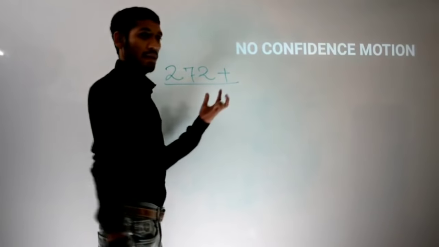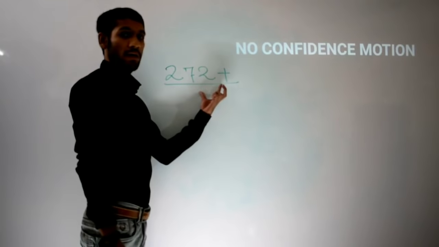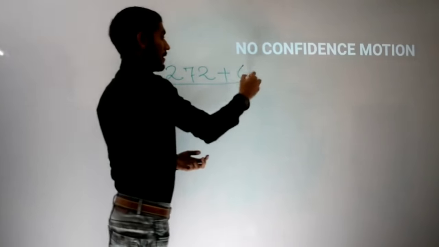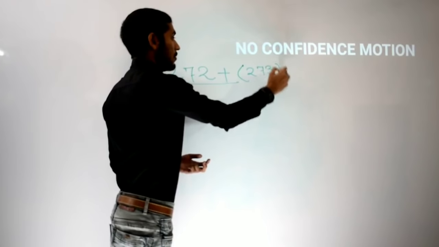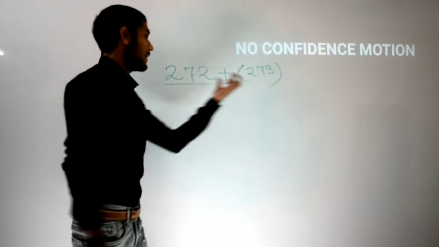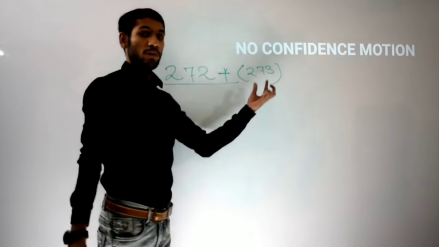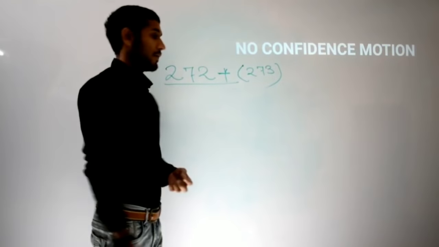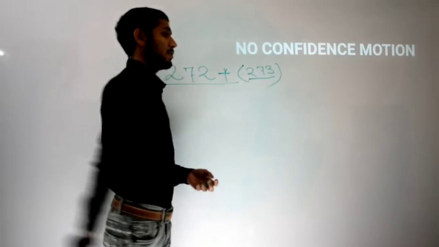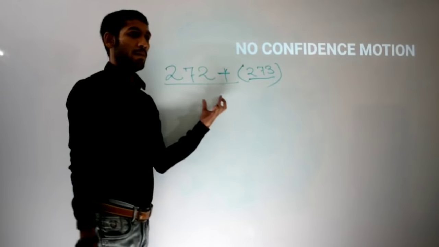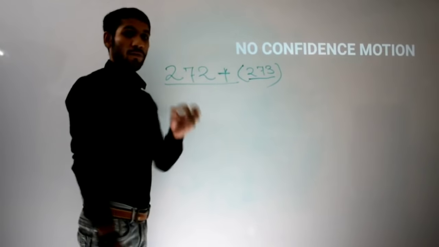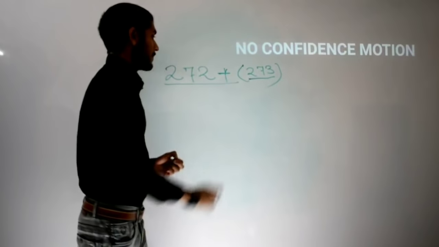You know that a minimum of 272 plus seats is required. That means a minimum of 273 seats is required to form the government. Okay, fine.